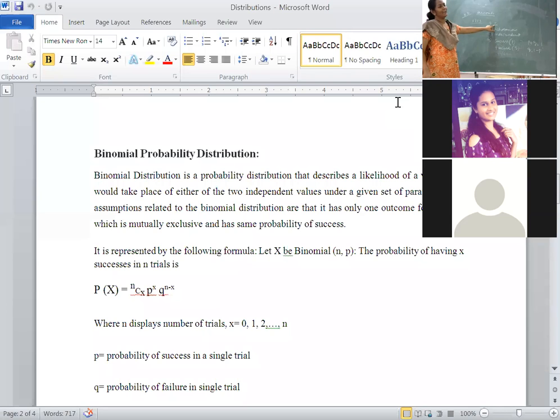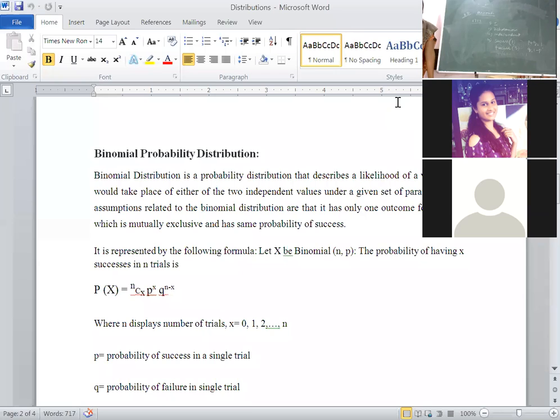We wrote that the number of trials is finite and fixed. Here n, the number of trials, is finite. Second, each trial results in two mutually exclusive and exhaustive events. You know the definition of mutually exclusive and exhaustive events.